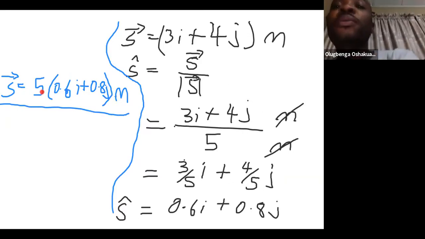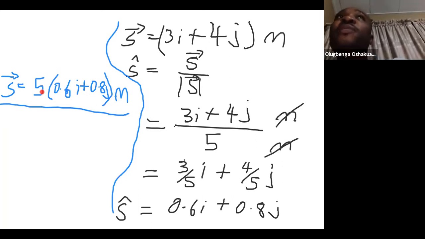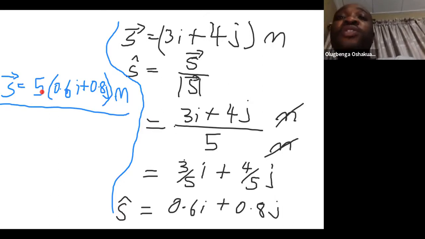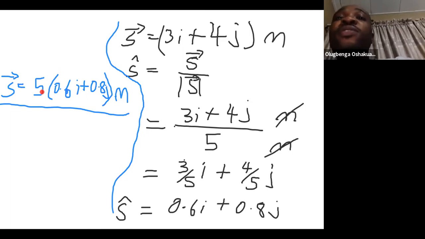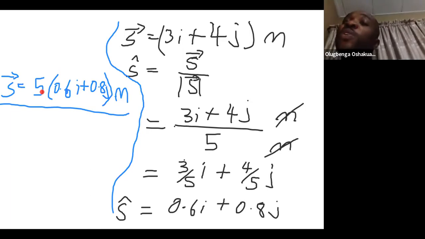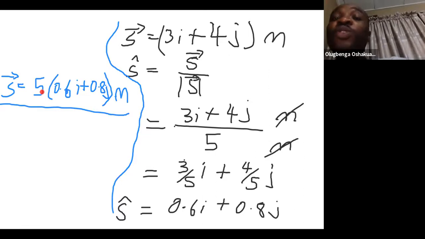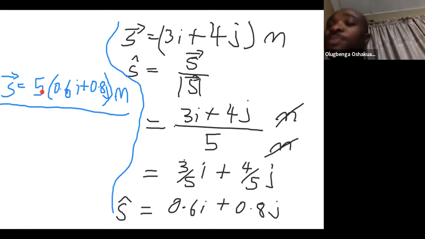So multiplying a particular magnitude with its unit vector makes no difference to the value of that vector.